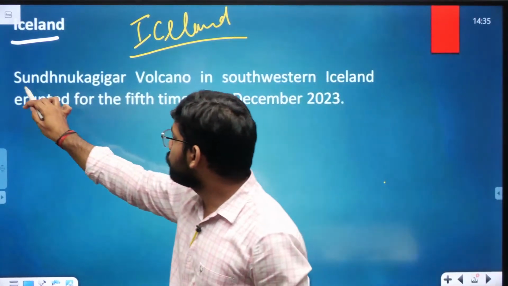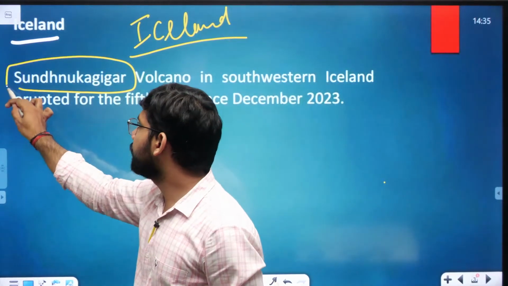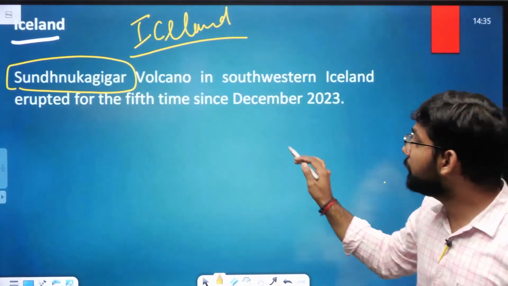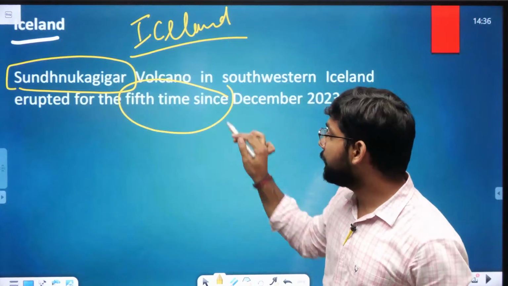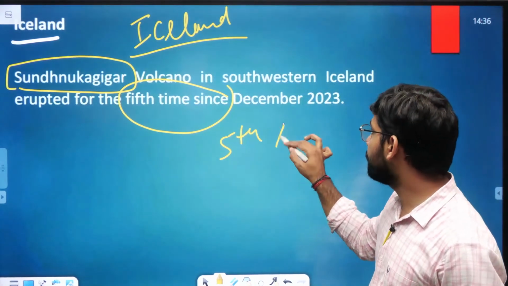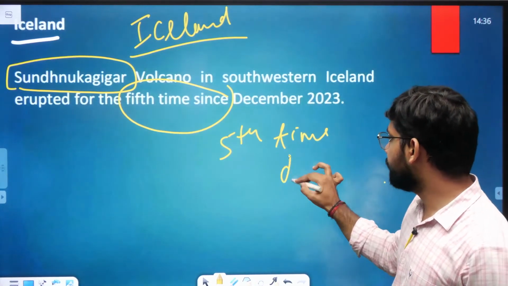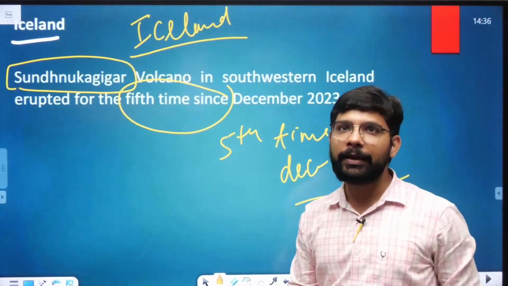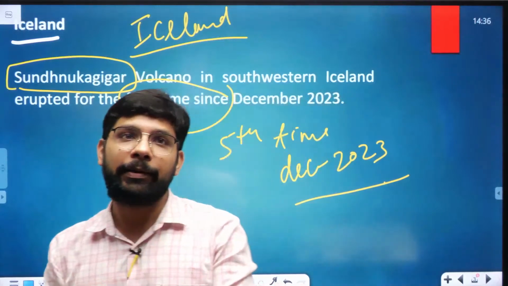The name is Sundhnukagigar volcano. The volcano erupted in Iceland for the 5th time, and it has erupted for the 5th time since December 2023.